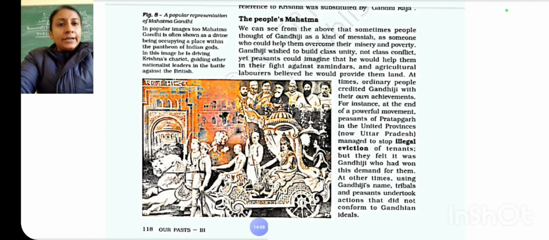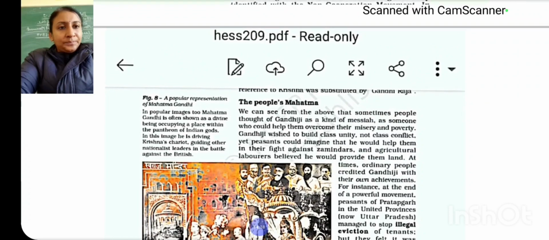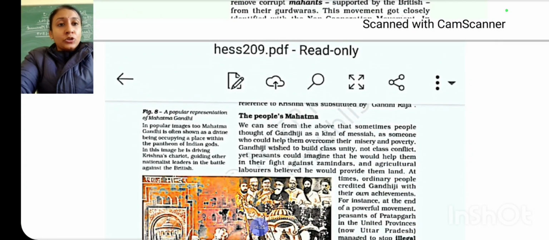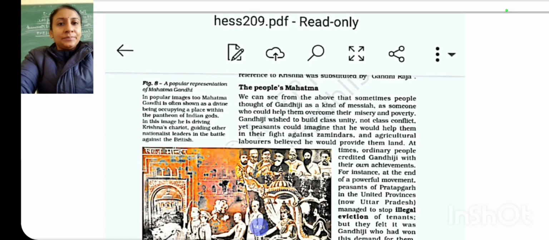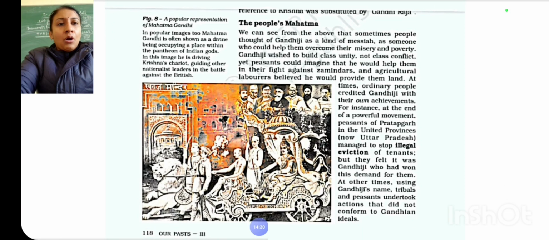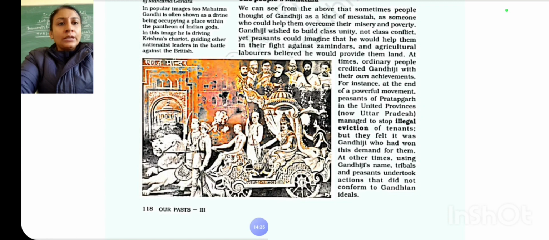And who is the charioteer? Who is the guiding personality? He is Mahatma Gandhi. Clear? Instead of Krishna, who is shown in the picture, Mahatma Gandhi. Is that clear? And in some of the bhakti songs also, Krishna is substituted with Gandhiji. Clear? So this is how the people called him Mahatma. He came to be known as Mahatma. He got the identity of Mahatma.